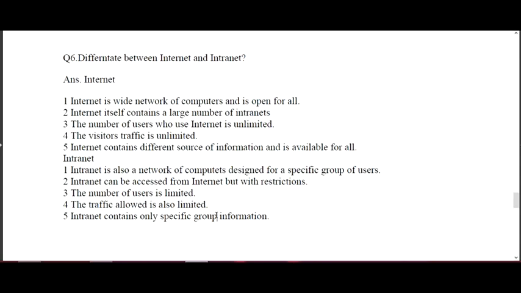An intranet is whenever you are using a network within an organization. Suppose in your university or anywhere you are allotted a UID or something, and you are using the network according to that, that is basically an intranet, used within an organization. And the internet is the wide variety of things that you are using anywhere. So as you can see on the screen, I have explained the difference between internet and intranet, and how you need to attempt it in the exam.